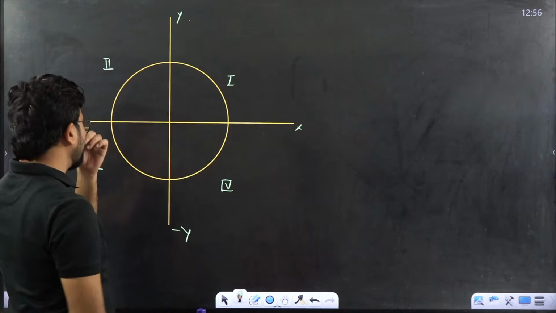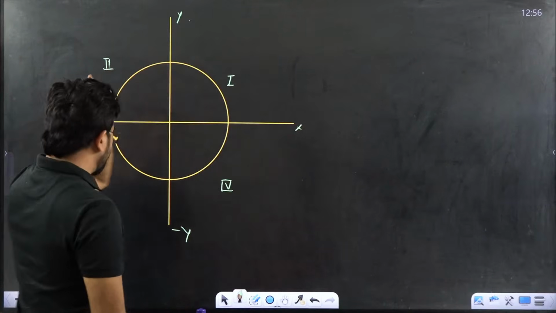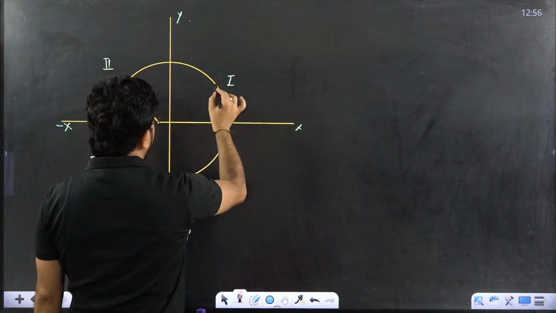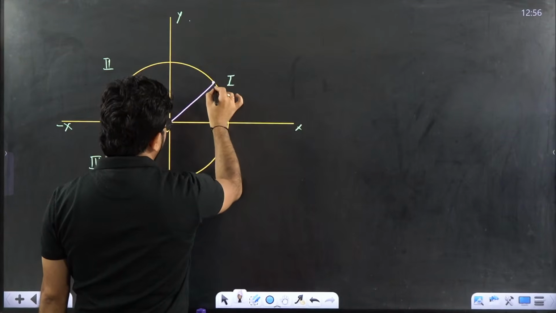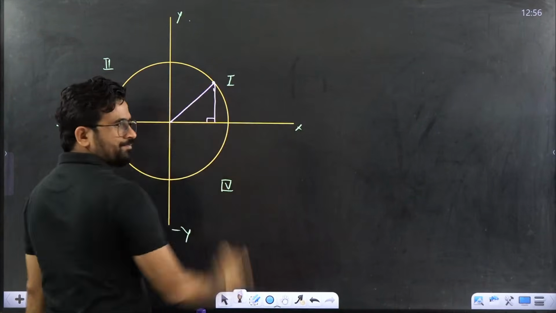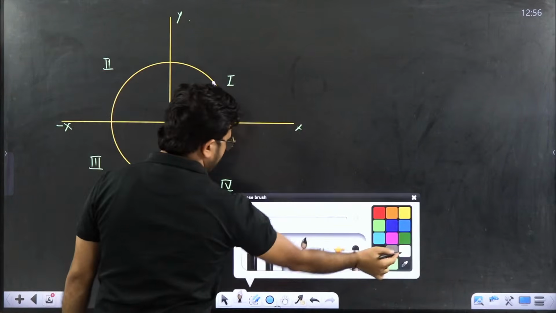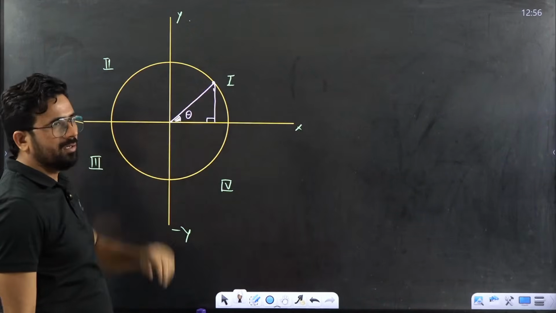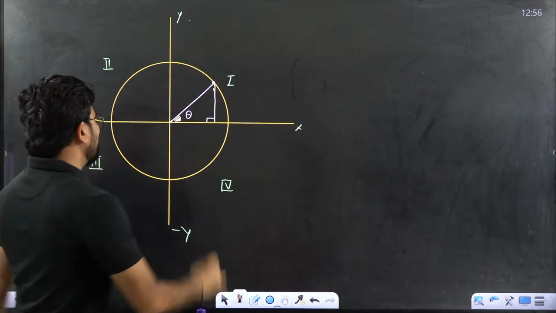Now in this circle, anywhere I join a point and make a triangle. Suppose I take any point in the first quadrant, join it, and put a perpendicular here. This becomes a right angle triangle, and this angle is theta.